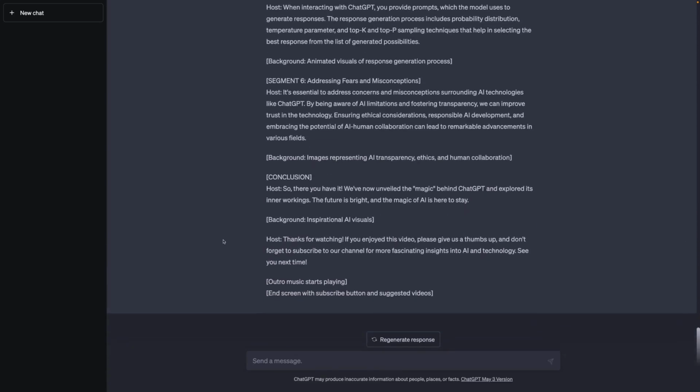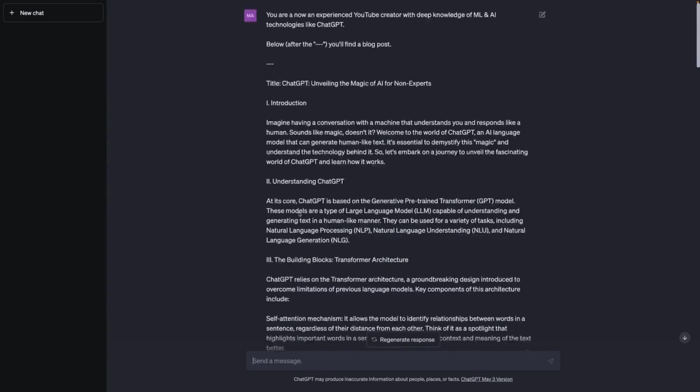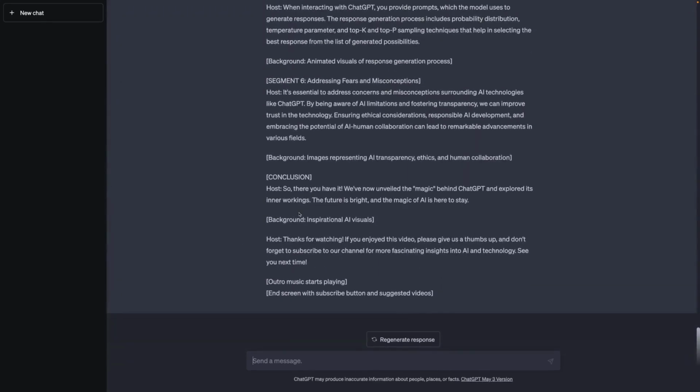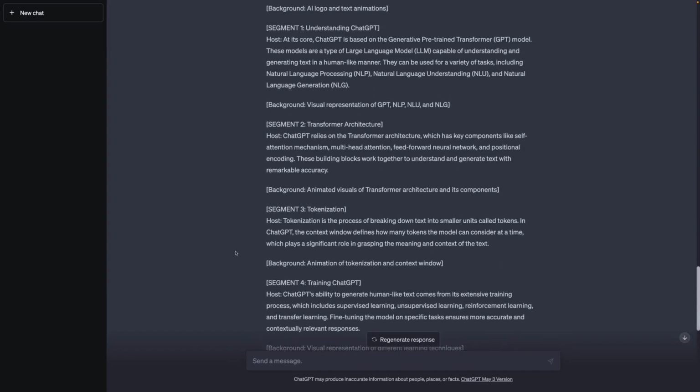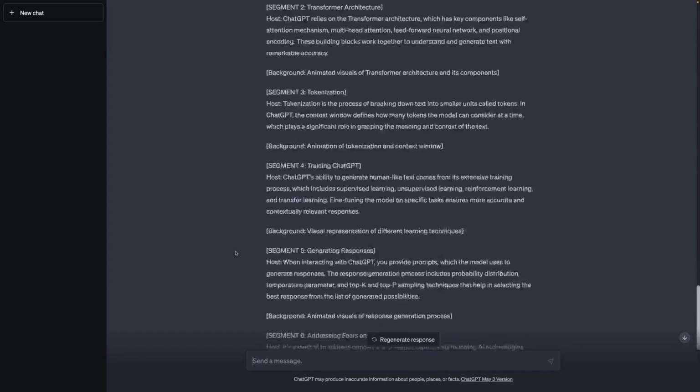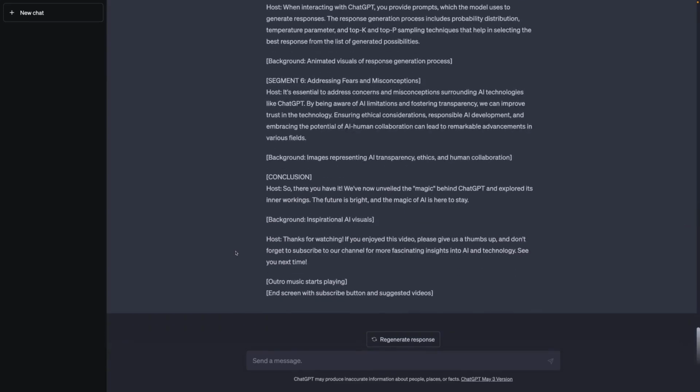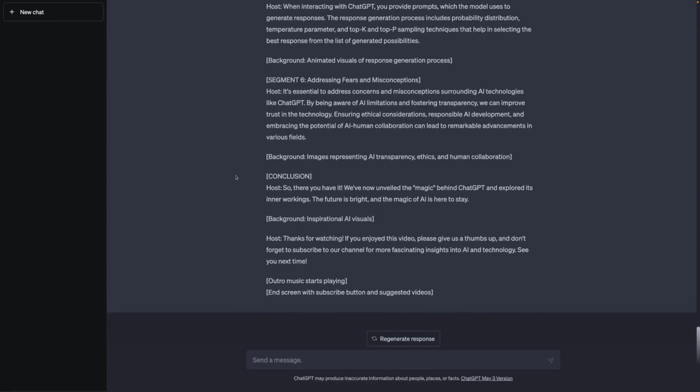We could then use this script, of course, as a starting point, improve it, as mentioned, and then record a video so that we don't just have this blog post article, but we also have a fitting YouTube video for that article. And that, of course, can really boost your productivity as a content creator because it definitely can speed up the process of generating written content, but also the process of generating videos. Even though, as mentioned, you would still have to improve this script and then, of course, also record it, add all that B-roll and so on. So there's still enough work left, but nonetheless, this can accelerate your workflow.